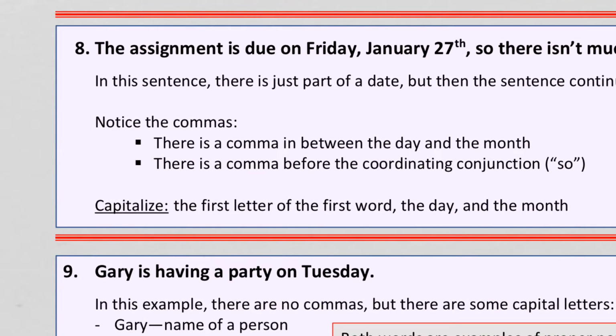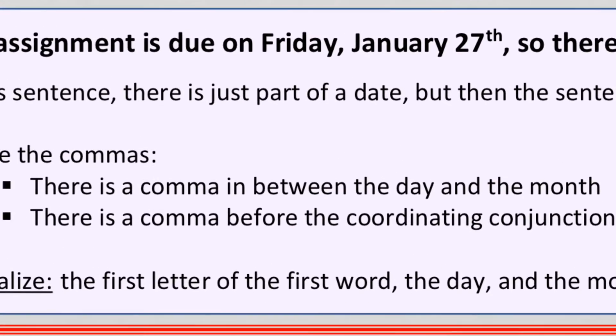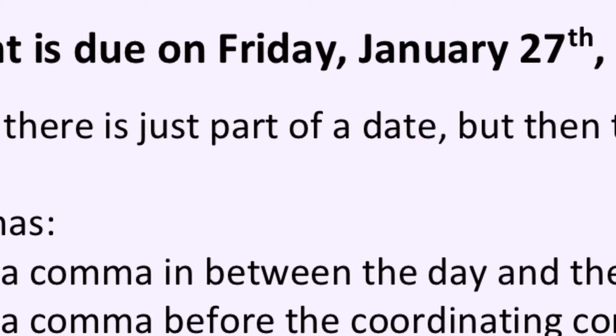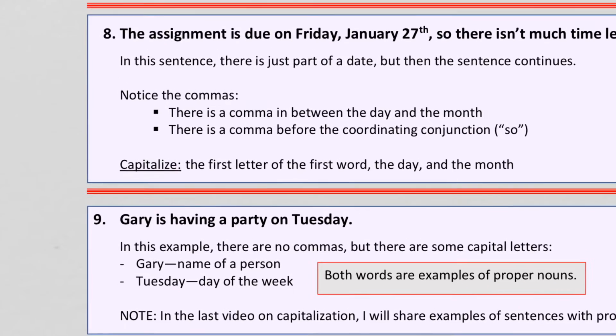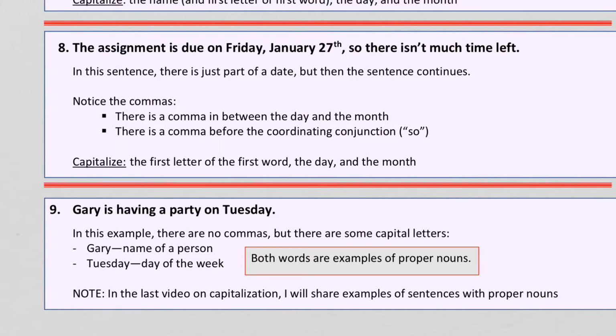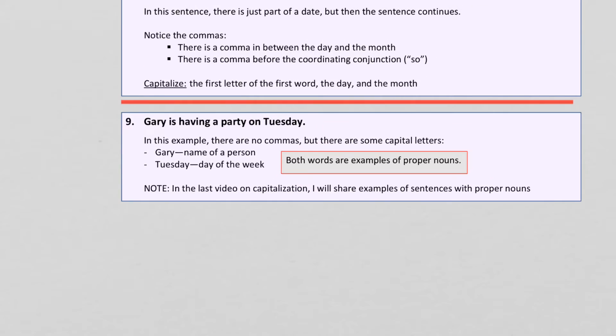But if we're just looking at where do we put the commas, the comma in relationship to the day and the month, well, you'd always put a comma in between the day and the month. And then when we look at capitalization, we capitalize the first letter of the first word, so capital T on the. We capitalize the day, Friday, and we capitalize the month, January.